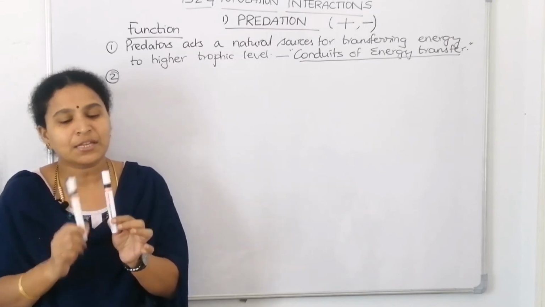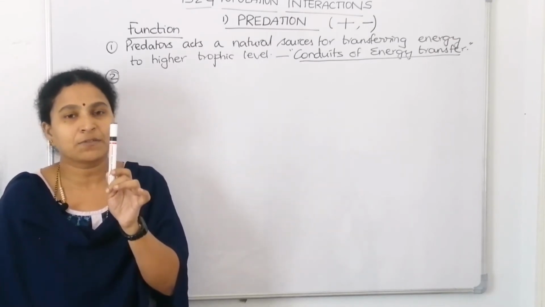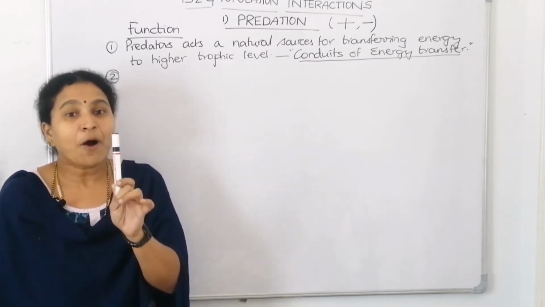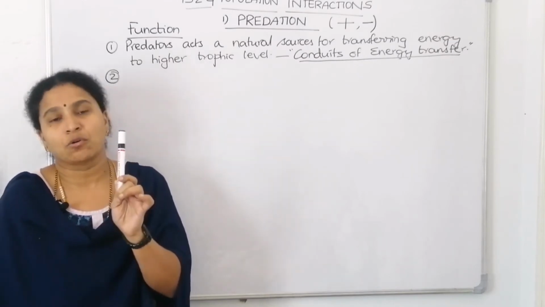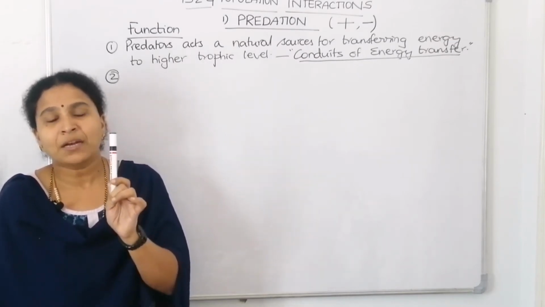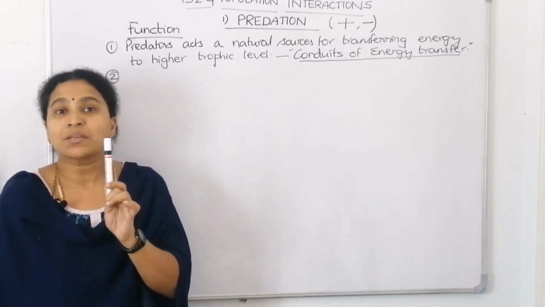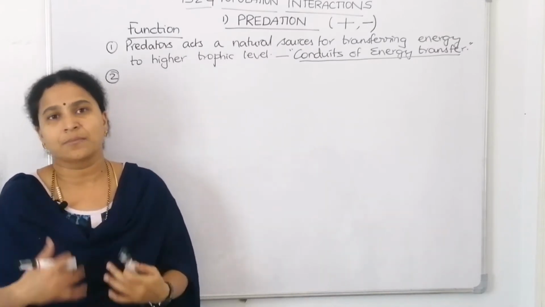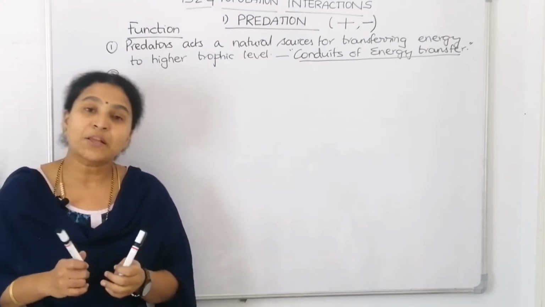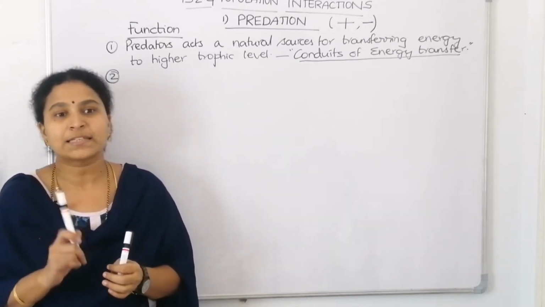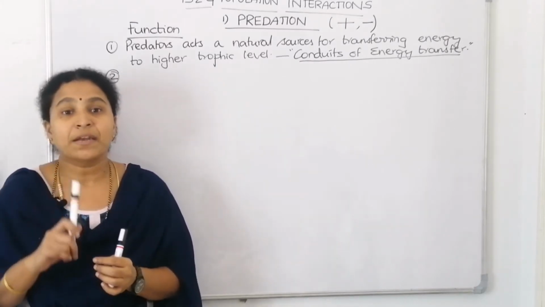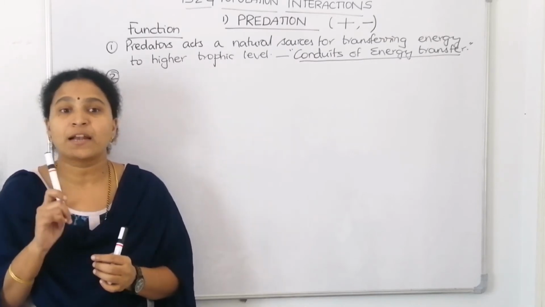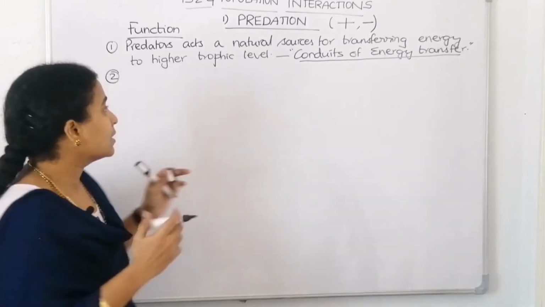If the predator comes and eats one insect, only one insect will be there. So the prey population will be kept under control, and that leads to ecosystem stability. The predator satisfies its hunger and also keeps the prey population under control. That's the second function.